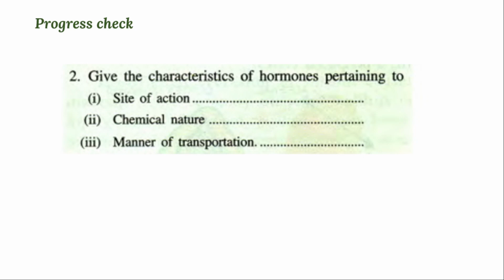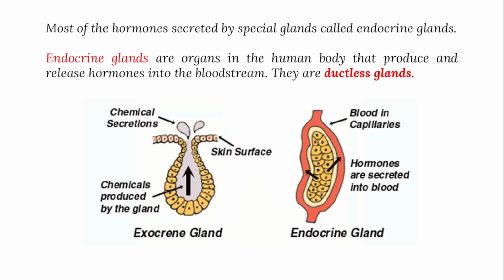Here we are discussing endocrine, right? We discussed the hormones, hormonal properties, characteristics, and that along with the hormones, the nervous system also takes part in proper functioning of the body, and deficiency, site of action, and chemical nature of hormones. Next, we will move on to the endocrine system, because hormones are mainly secreted by endocrine glands. What is an endocrine gland, and what is opposite to that?